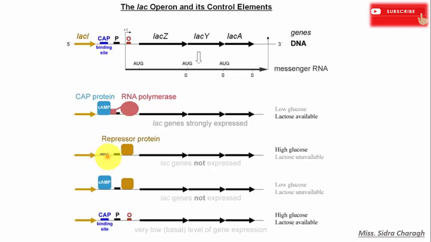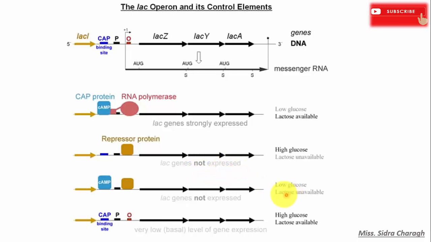So in the presence of glucose, the intracellular level of cAMP falls, so the CRP cannot bind to the lac promoter and the lac operon is only weakly active even in the presence of lactose.